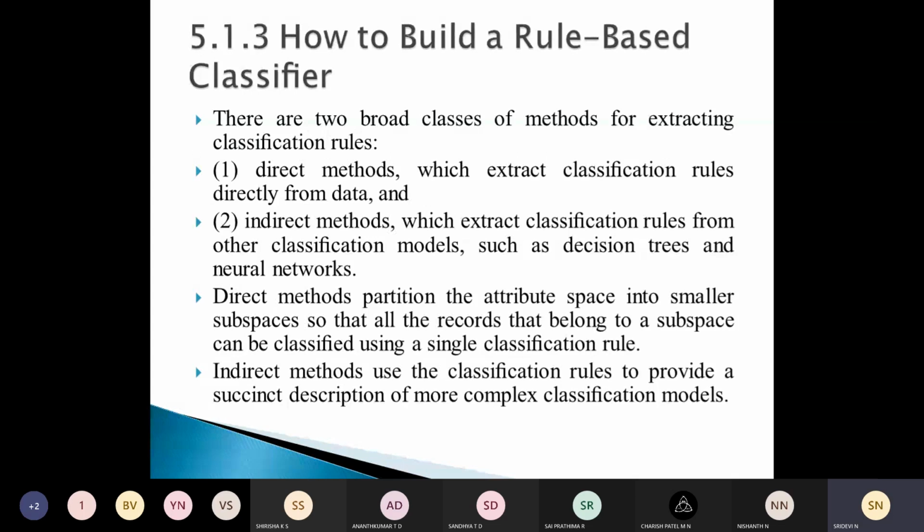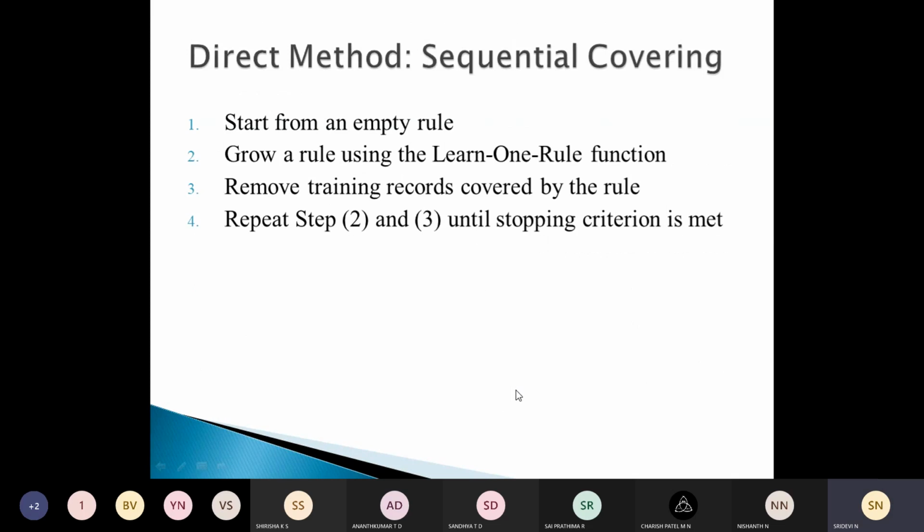So we have two methods of building a rule-based classifier. Now we're moving on to the direct method, sequential covering, a direct method for rule extraction.